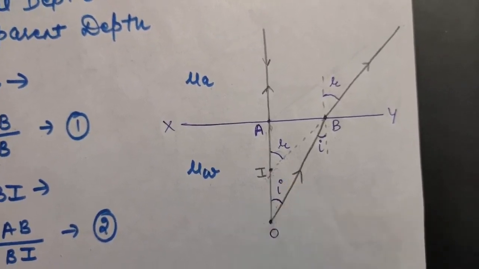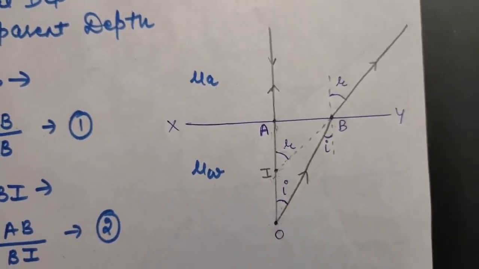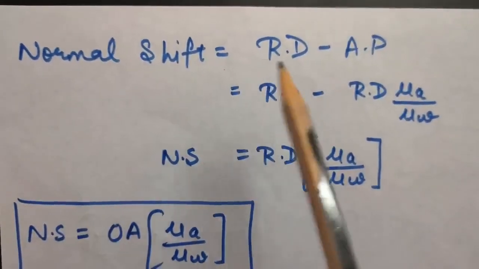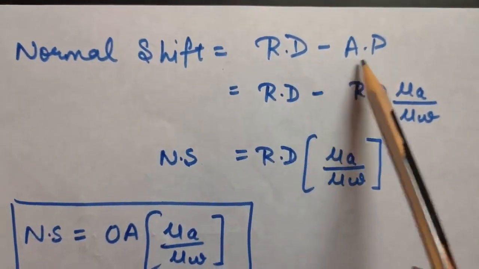Let us calculate normal shift in this case. Normal shift will be real depth minus apparent depth.